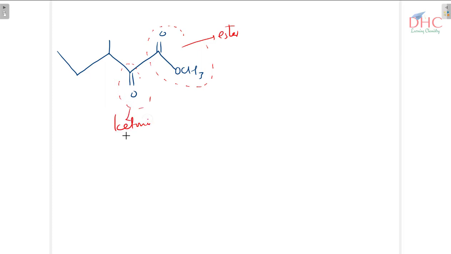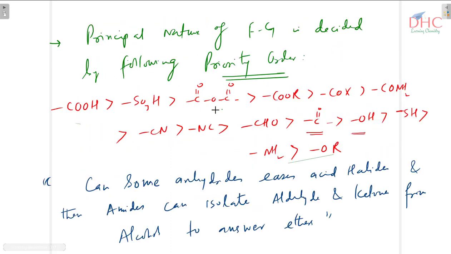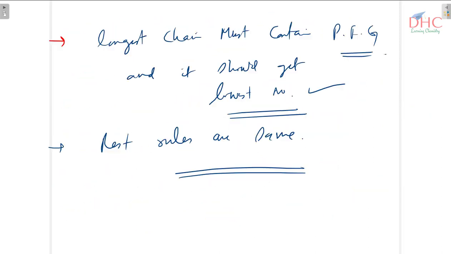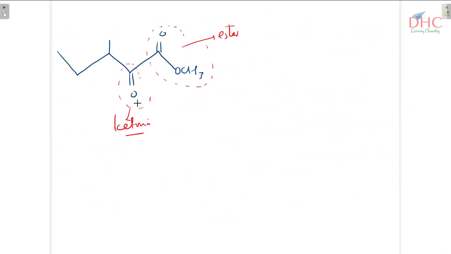If you see, ester carries priority over that of ketone. You can see that order: ester is here, ketone is here. So ester carries significance or priority as compared to ketone. So ester becomes the principal functional group, and the ketonic group becomes secondary. Numbering always starts from that carbon or that functional group which is principal. So it is number 1 over here, this will be number 2, this will be number 3, 4, and 5.